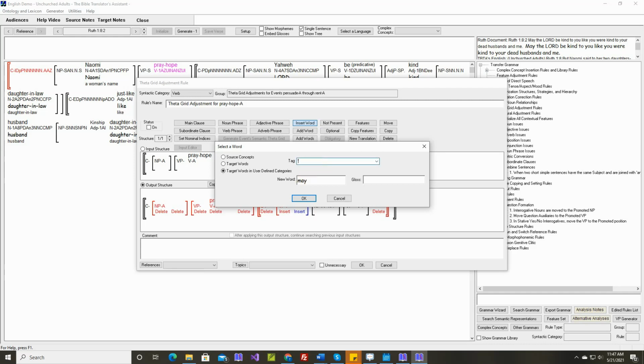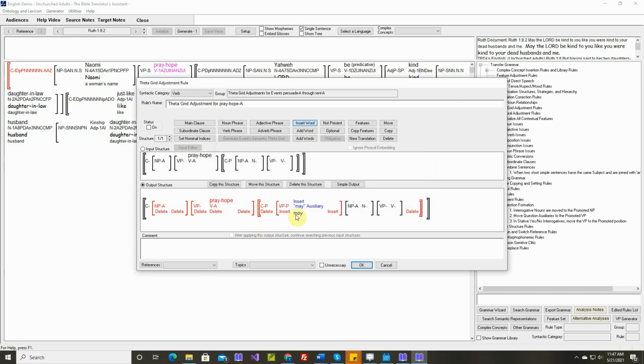Let's call this may auxiliary. You can't use single quotation marks. Okay, let's replace those with double quotation marks. So that will insert the word may into the promoted VP.